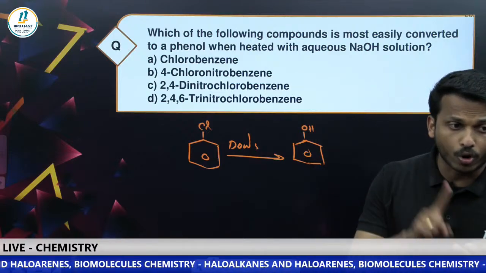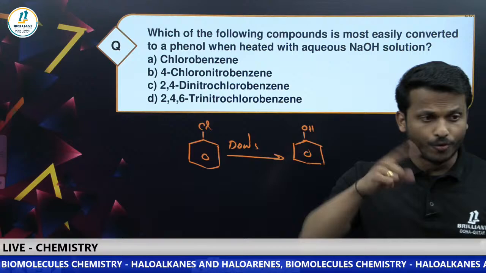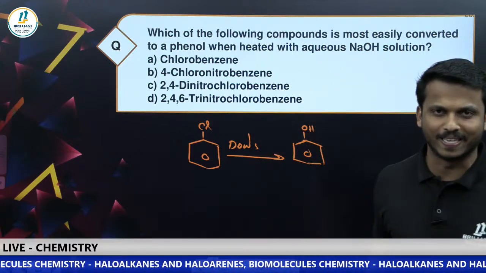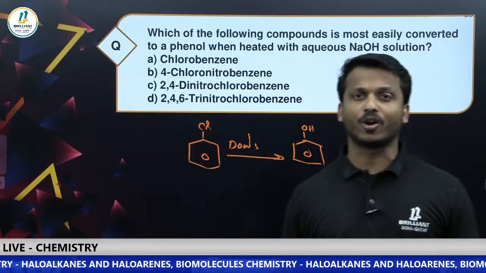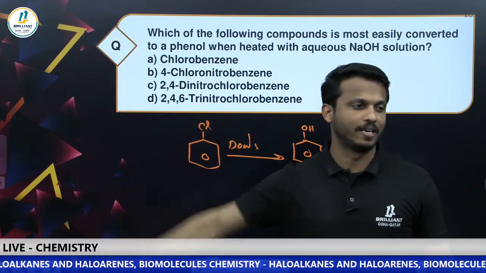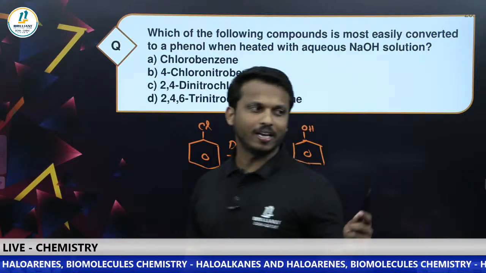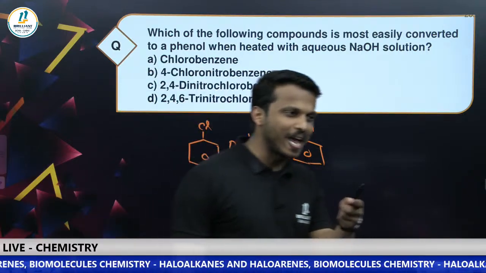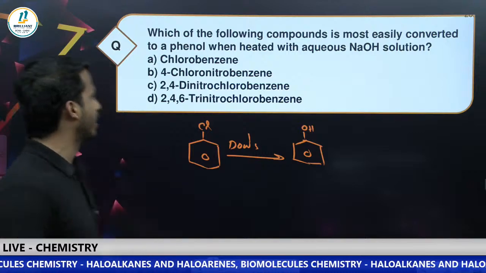Chlorobenzene is there, 4-chloronitrobenzene is there, 2,4-dinitrochlorobenzene is there, 2,4,6-trinitrochlorobenzene is there. All of them contain chlorobenzene. So which chlorobenzene undergoes the Dow process faster? Can you say? That's one answer I am getting, two answers I am getting. That is option D. Option D is the correct answer.